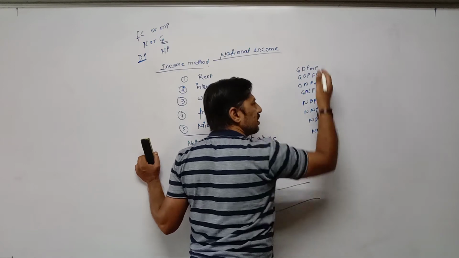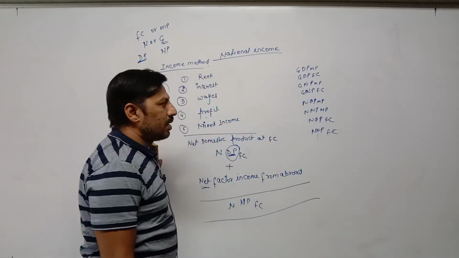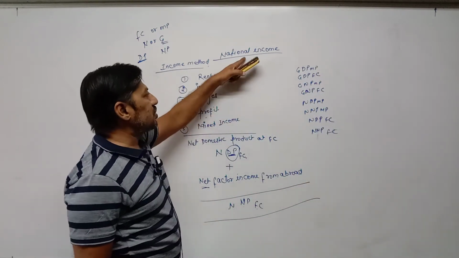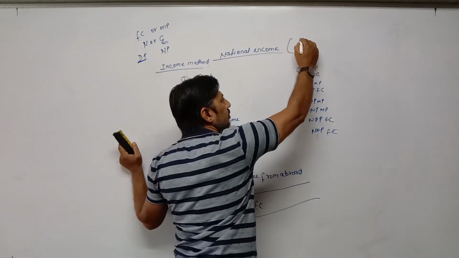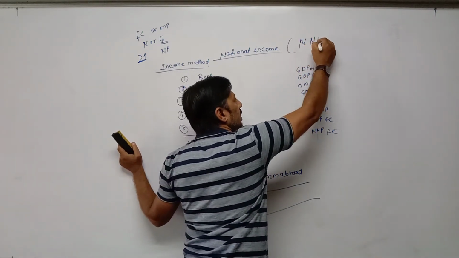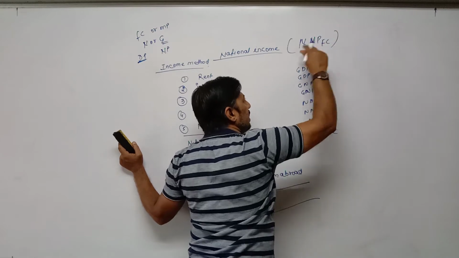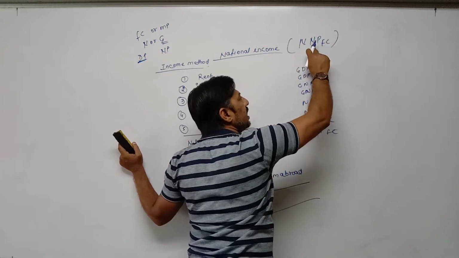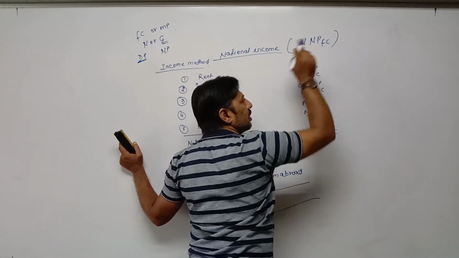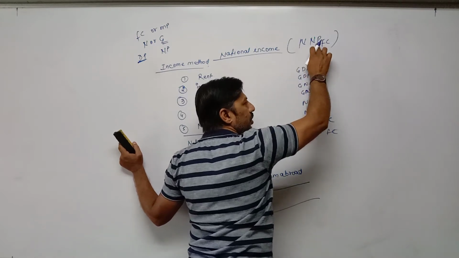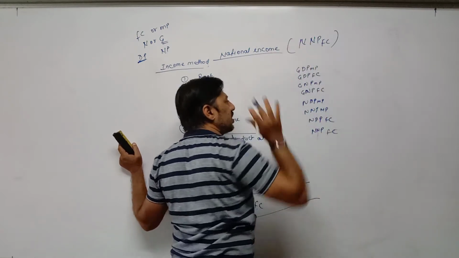So various terms are there for calculating national income. But the actual meaning of national income is NNPFC, means net national product at factor cost. Net national product at factor cost is the actual national income.